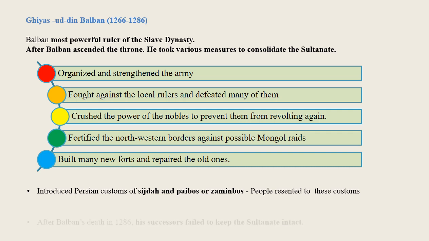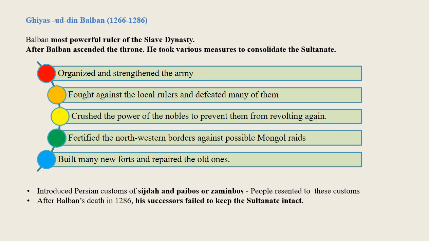After Balban's death in 1286, his successors failed to keep the Sultanate intact. In 1290, the rule of the Slave Dynasty came to an end. The throne of Delhi passed into the hands of the Khilji rulers.